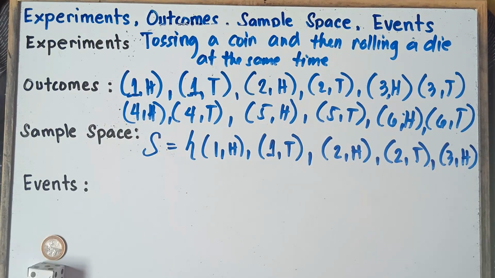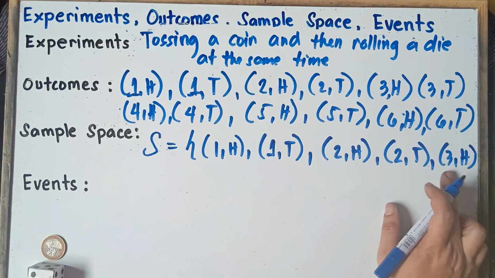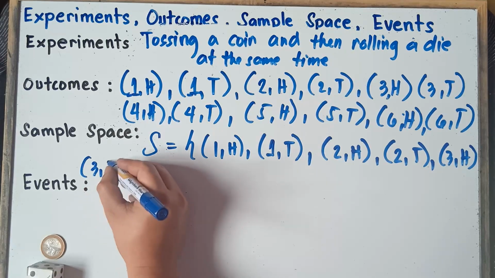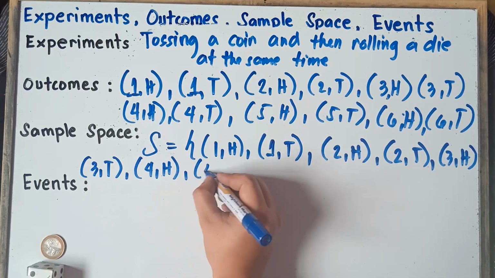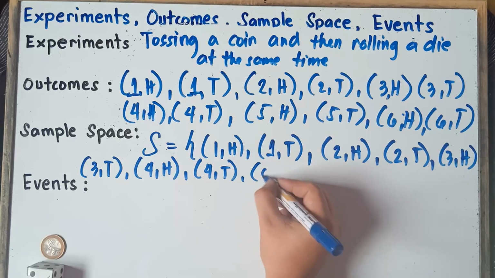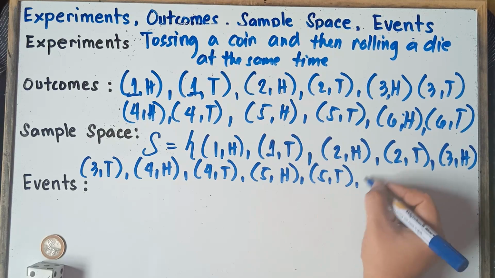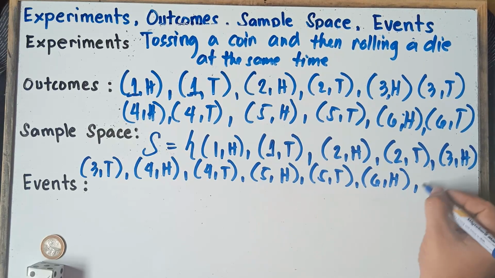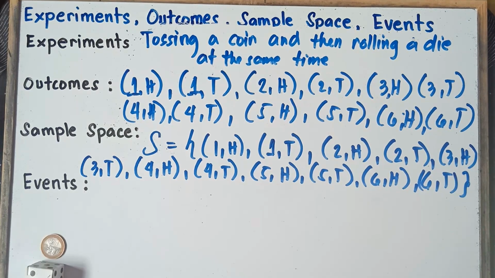Once again, the sample space is the set of all possible outcomes. So simply copy this one, class. So we have number 3 and then head. We can also have number 3 and then tail. And then 4 and then head. We can also have 4 and then tail. 5 and then head. We can also have 5 and then tail. And then 6 head. We can also have 6 and then tail. So these are the sample space, class. So I hope it's clear for you, class, with regards to sample space.